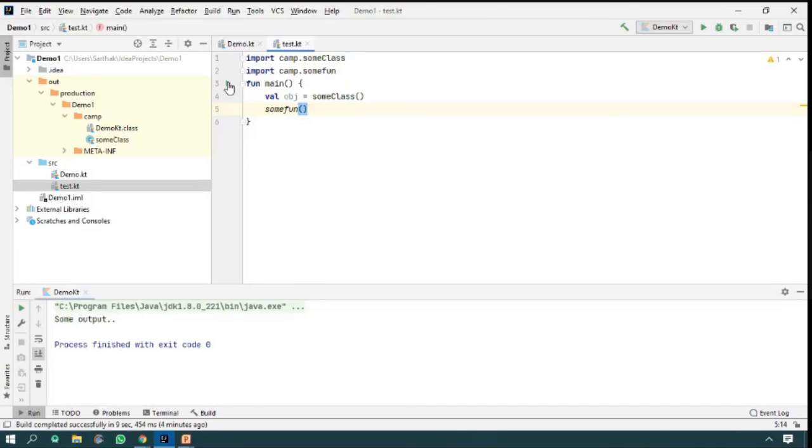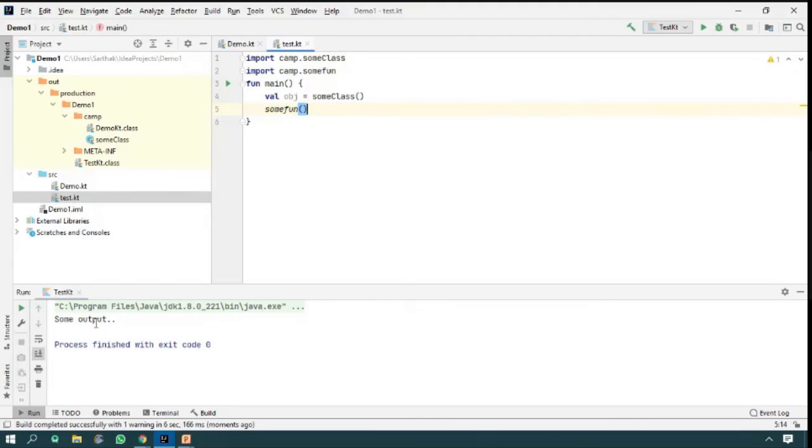See here, I am not going to write the package here, but I am going to click on this particular run function and it is going to run. Okay. So now it is going to display some output here. So I hope you understand the part of top level members.